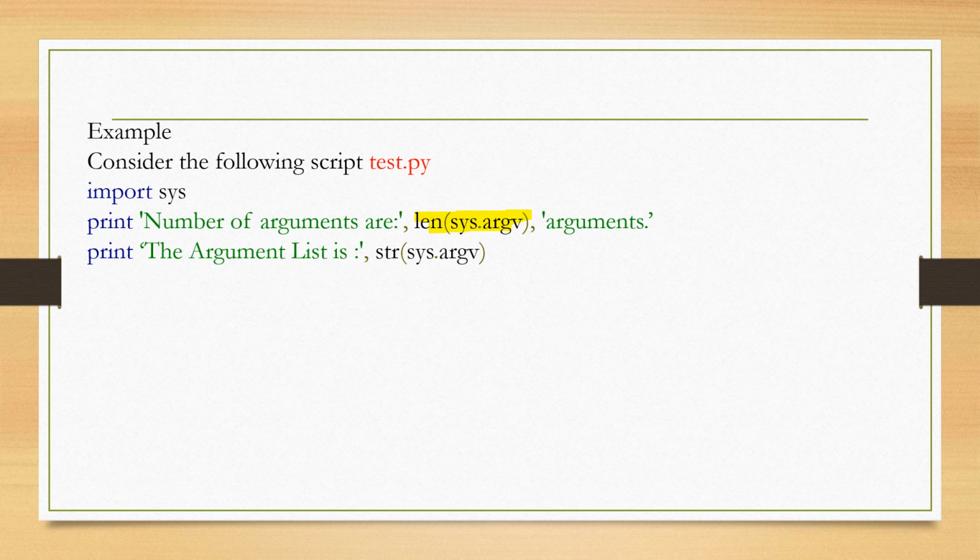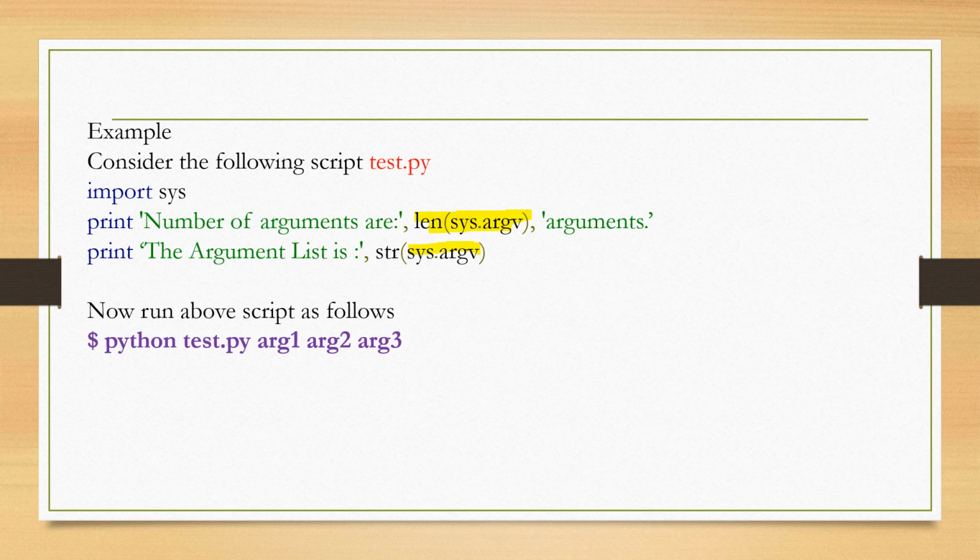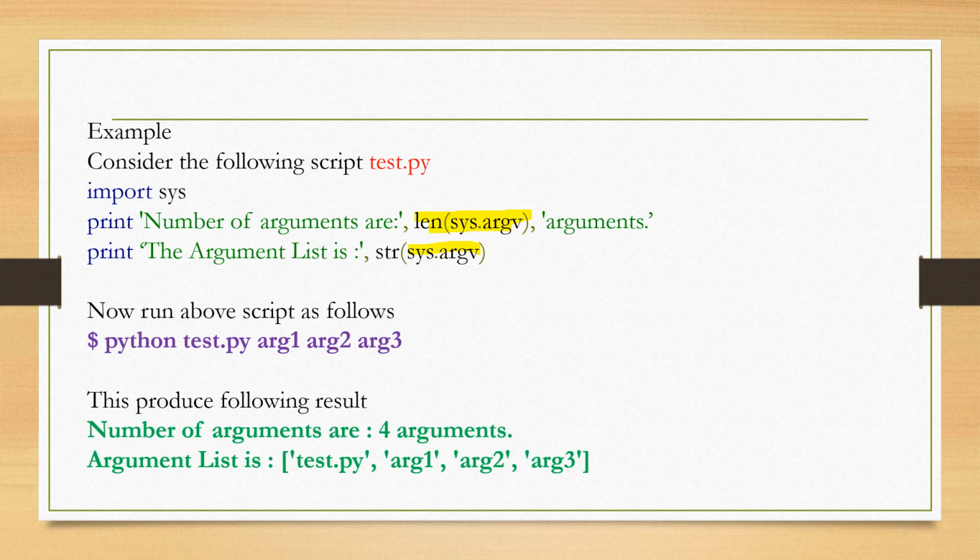Again print the argument list is, using sys.argv I get the argument list and it is in the form of strings. So as an output, when I run this script, python test.py is my program name with 3 arguments, arg1, arg2 and arg3. When I execute this program, I get the following result.